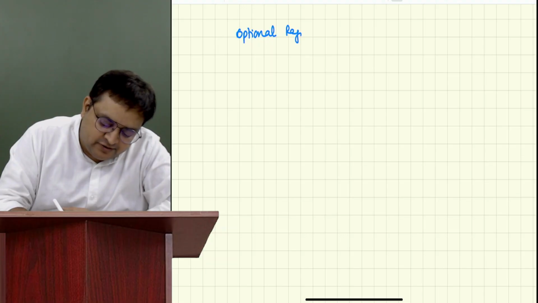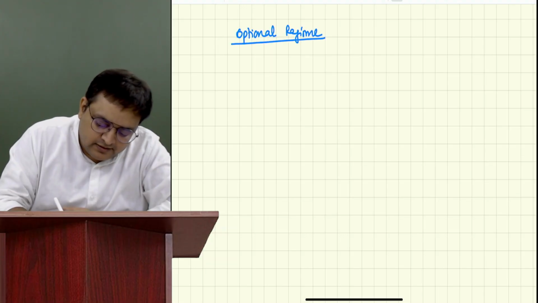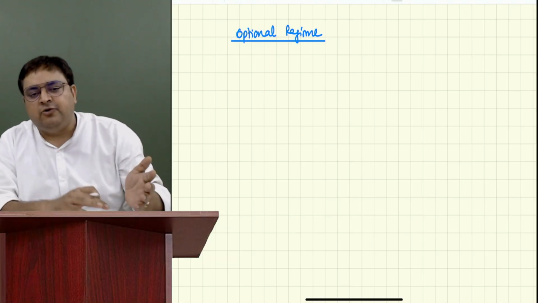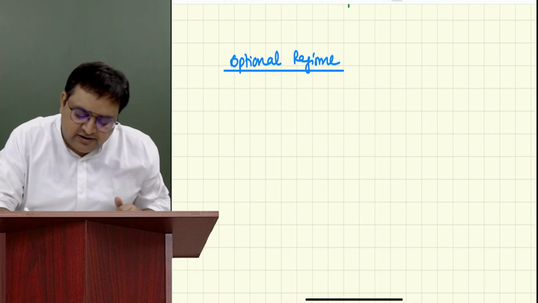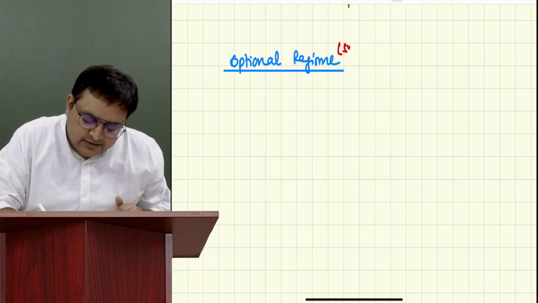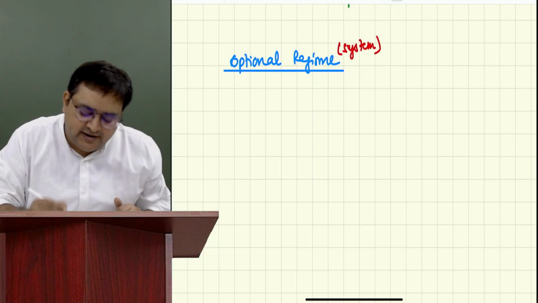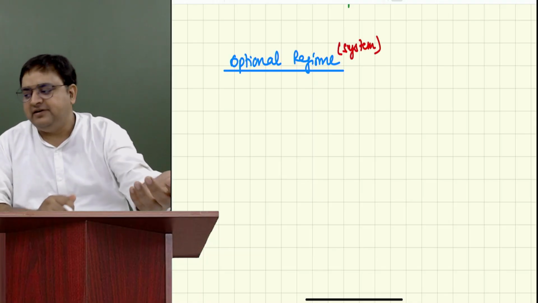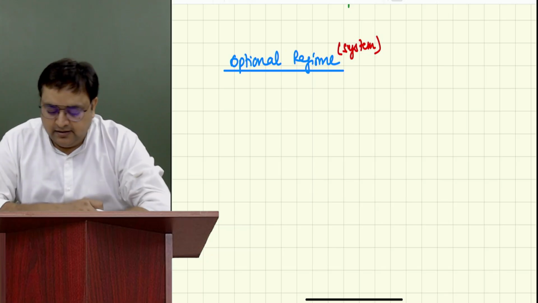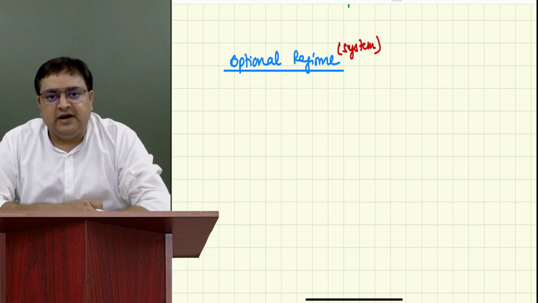Everybody is understanding what we are discussing? So there is a parallel regime also. What is the meaning of the word regime? Regime means system. But please don't use this word anywhere, it is just the dictionary meaning of regime is system. So this is known as optional regime.